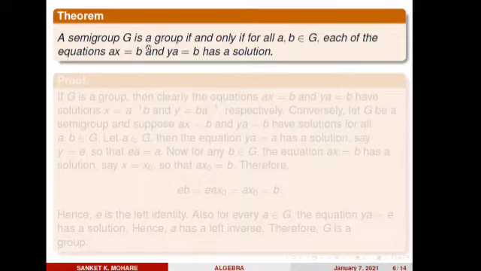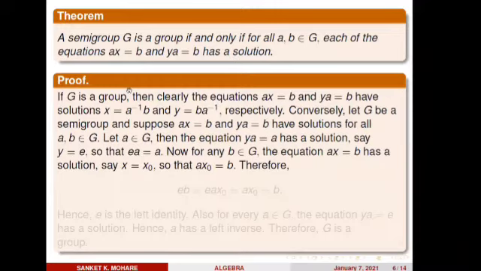G is a group. What does it mean when this semigroup G is a group? They are saying: if and only if for every a, b belongs to G, each of the equations ax = b and ya = b has a solution. This semigroup G becomes a group if for every a, b belongs to G, the equations ax = b and ya = b have a solution.